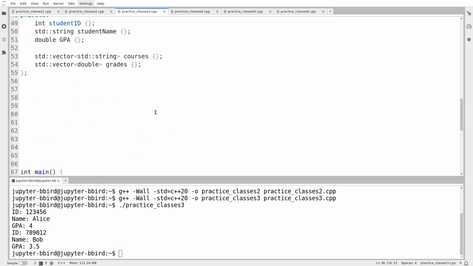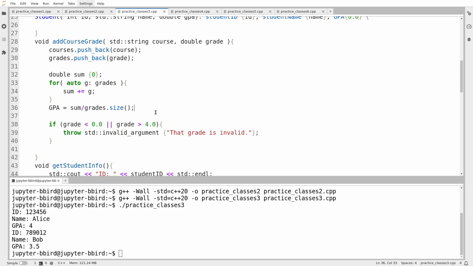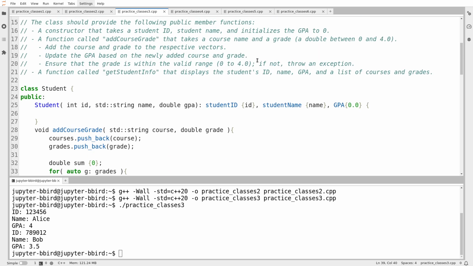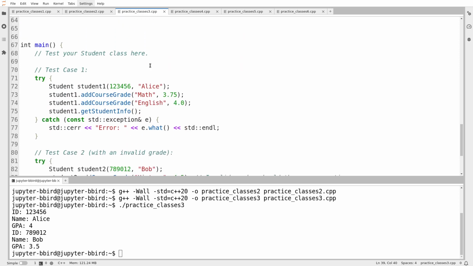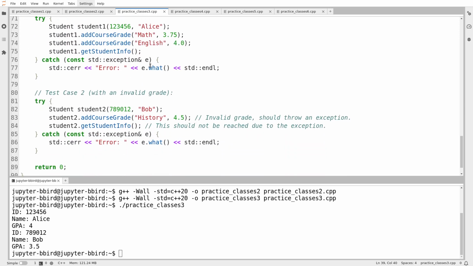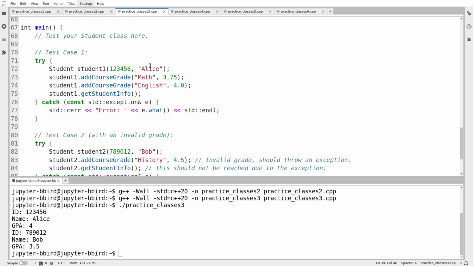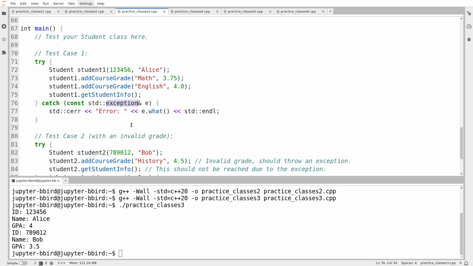Now, there's a couple of other bits of housekeeping I want to do. So in the testing code, it doesn't use invalid argument because it just says throw some exception in the specification. It doesn't say what exception I'm supposed to throw. But I've chosen invalid argument. Now, in main, it's doing something peculiar, something we're going to learn about shortly, but we haven't learned about yet. It has a catch block for std exception, which of course is not the same as std invalid argument. I'm going to run this code the way that it's written.